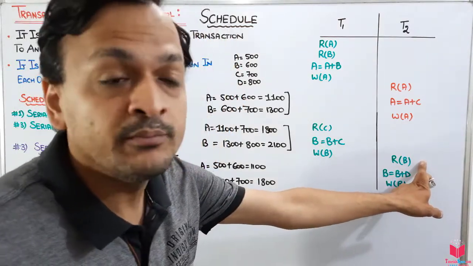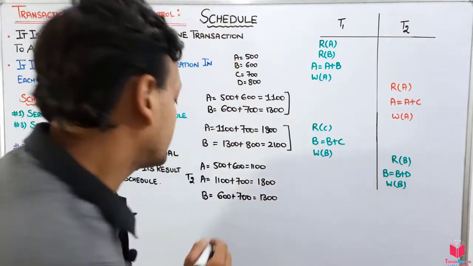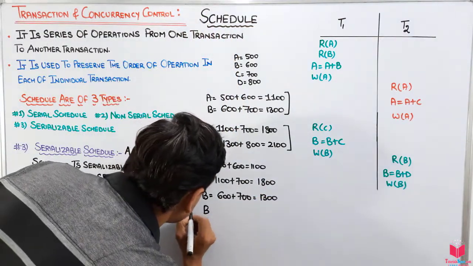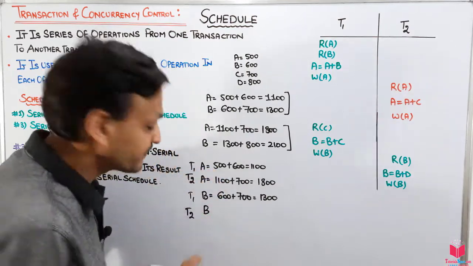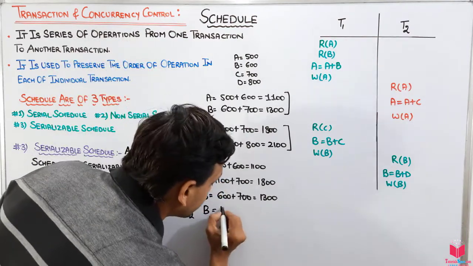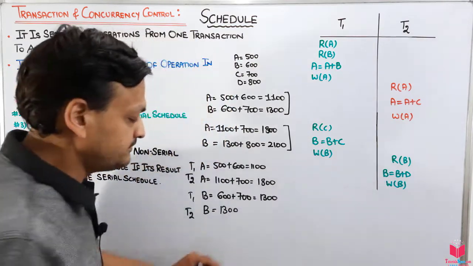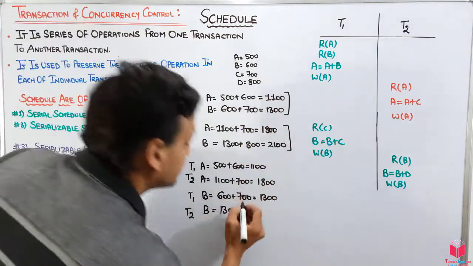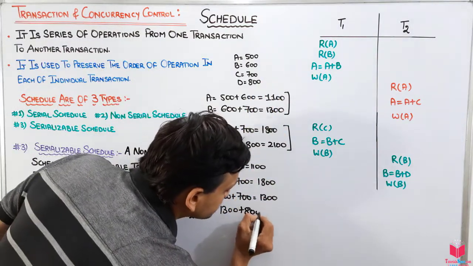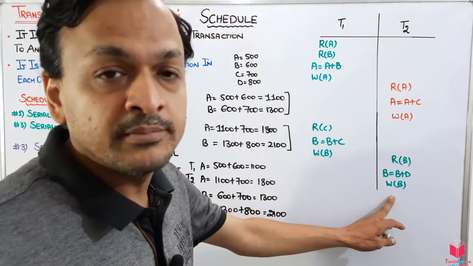It reads the value of B, which is 1300, because it has written this value. Then it adds the value of D, that is 800, which is equal to 2100, and it writes back to B.